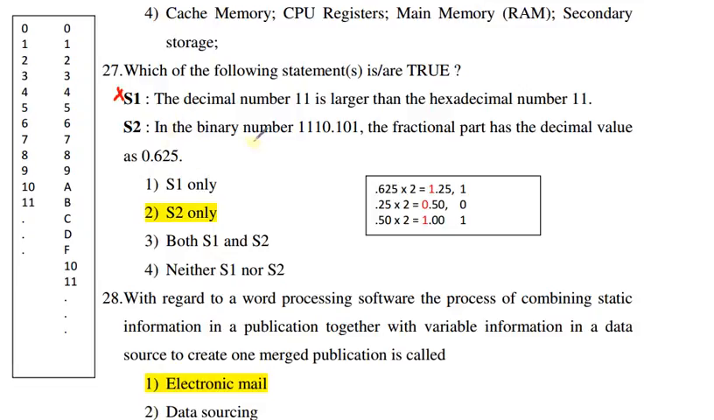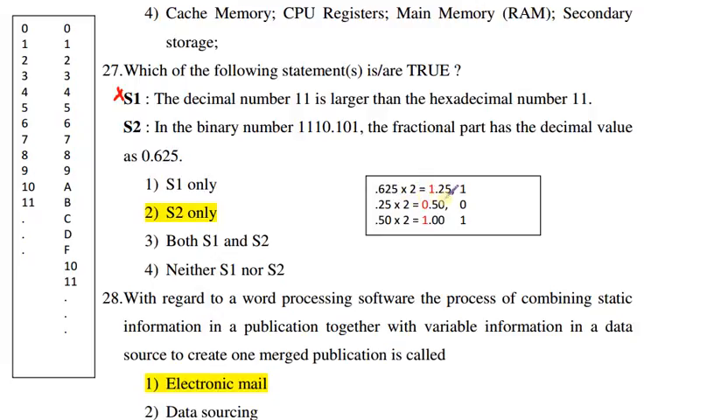In the binary number 1110.101, the fractional part has the decimal value 0.625. Same as in the binary number system, there are two different digits, 0 and 1. Here we will convert the fractional part from decimal to binary. To convert from decimal to binary, we will multiply this fractional part 0.625 by 2. So we will get 1.25.